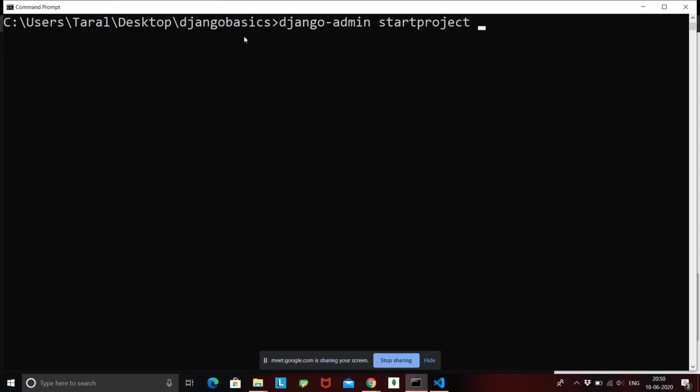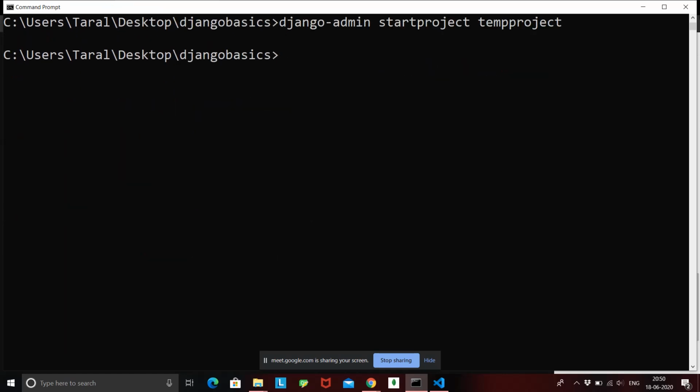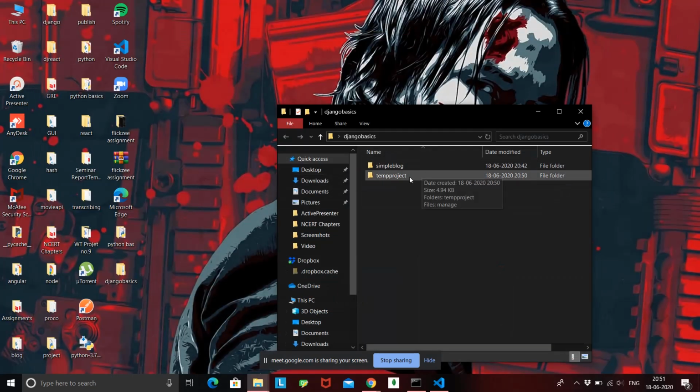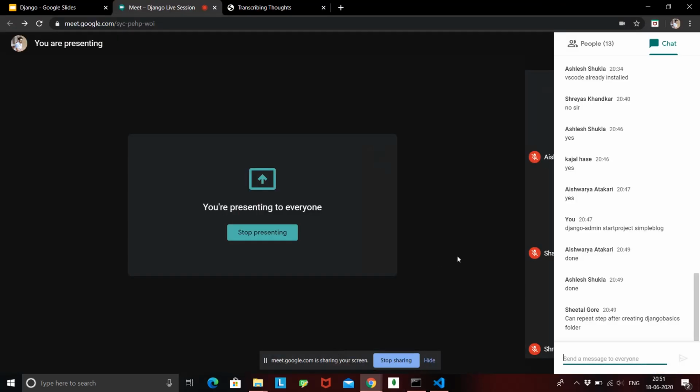So this time I'll give something else. Let's say temp. Okay, so right now I gave it the name temp project, and after I hit enter, once this is successfully executed, go back to your Django basics folder, and here you can see a new project is created, that is temp project. Okay, I don't need it, I'll just delete it for now. Fine. So that is how you can create a simple Django project inside your system.